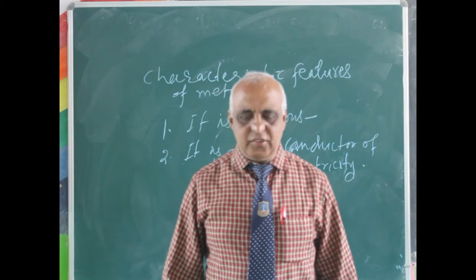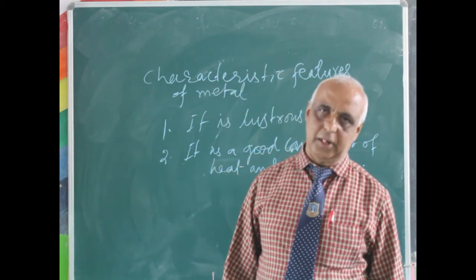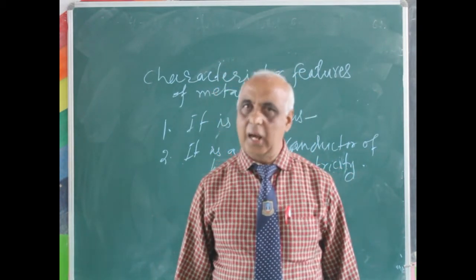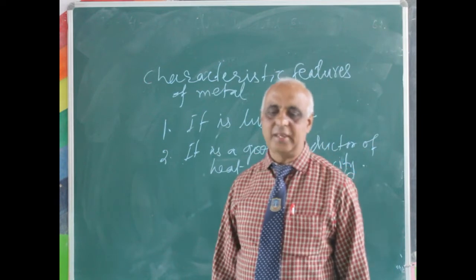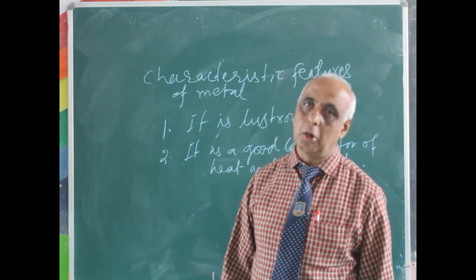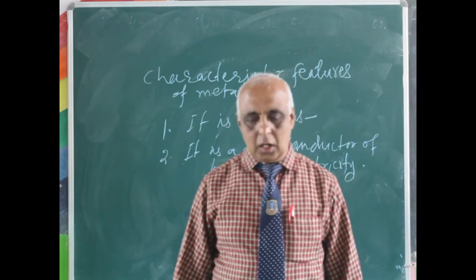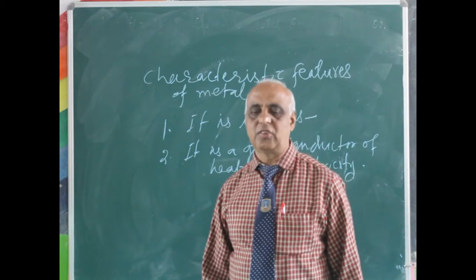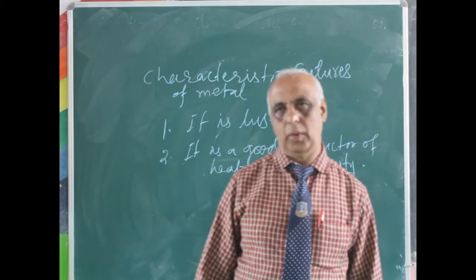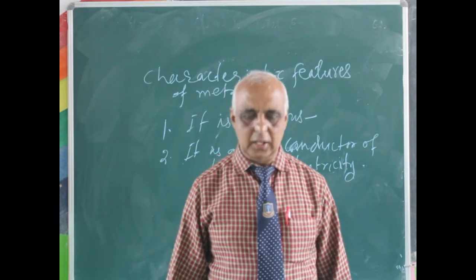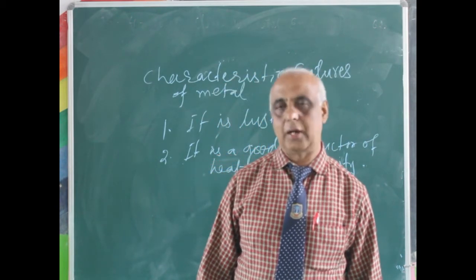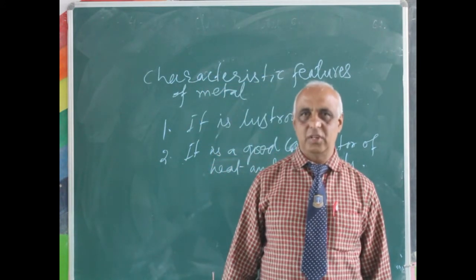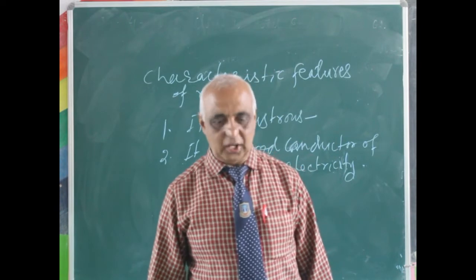Next, it is usually solid at room temperature. So metals are usually solid at room temperature, and they have high melting and boiling points. Then another one, it is sonorous. That means it produces a deep ringing sound when it is struck. So these are the different features of metals.